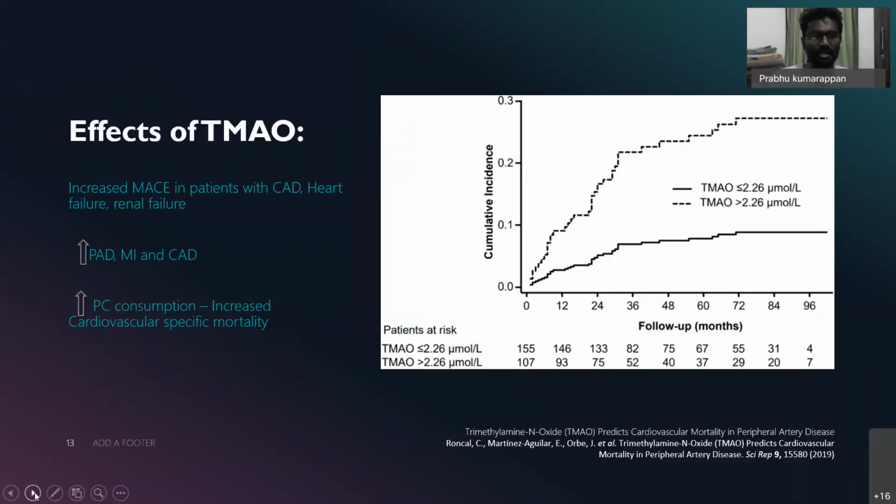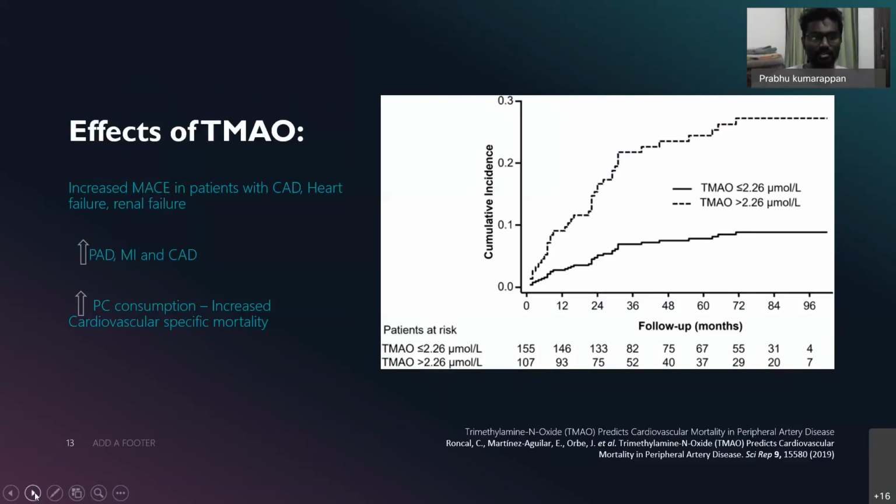Various studies have been done on the effects of TMAO, and multiple studies have shown increased MACE in patients with coronary artery disease and also in patients who already have heart failure or renal failure. These are the groups of patients who are highly prone to increased cardiac events due to TMAO.